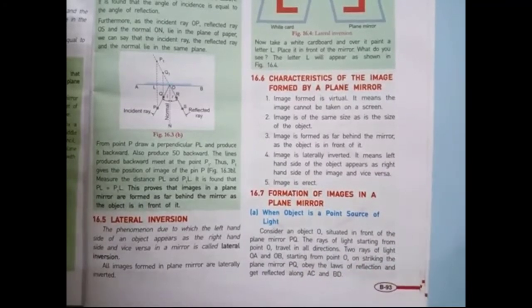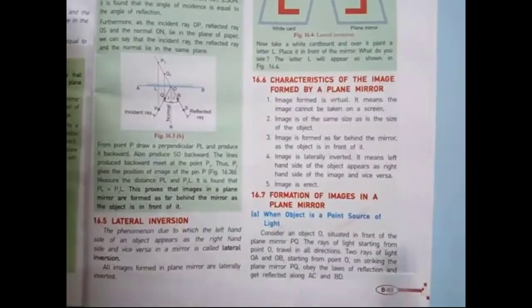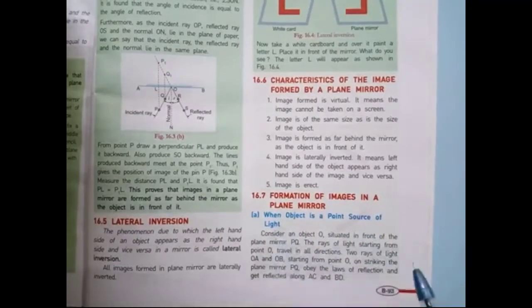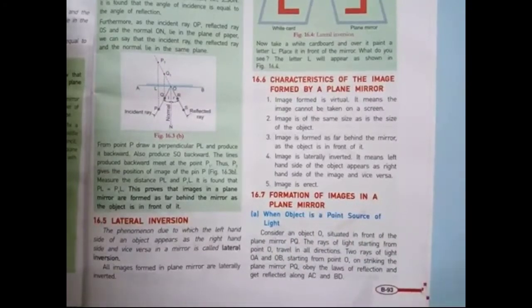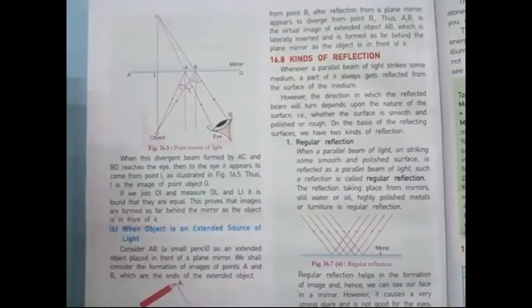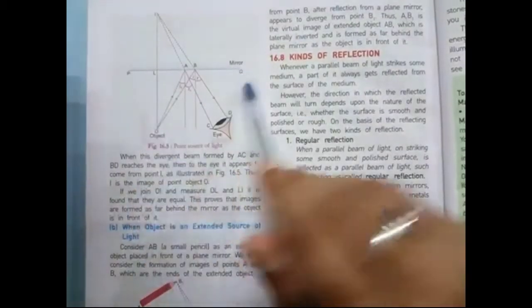It seems that the image is inside the mirror. Next one, formation of image in a plane mirror. First, when the object is a point source of light. Now let's see how the image formation is. Now student, look, this is a plane mirror and this is one object.